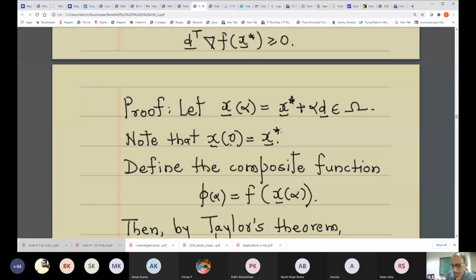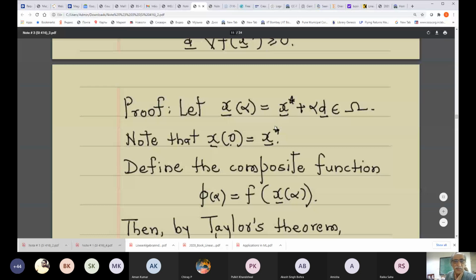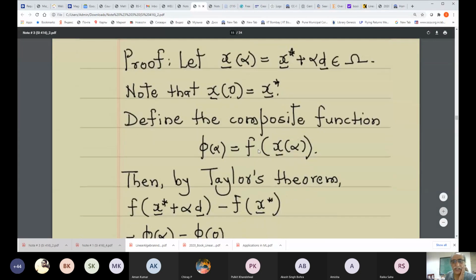There are several proofs that can be thought of for this theorem. So one proof goes as follows. Let x alpha be defined as x star plus alpha d, belonging to omega. Note that when alpha is equal to 0, this is equal to x star. That is obvious. Now define the composite function phi of alpha equal to f of x alpha.